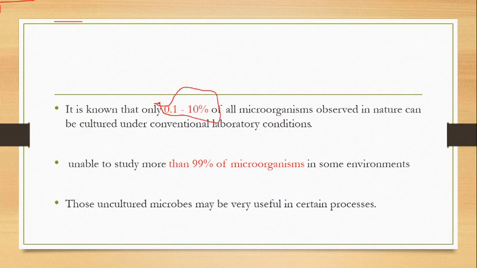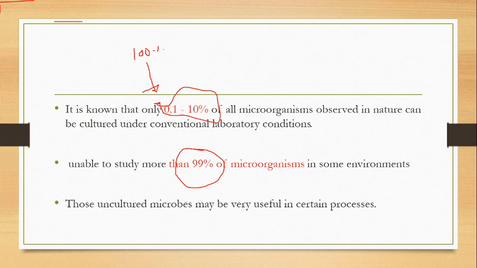Means if 100% of microorganisms are present on the earth, only 0.1 to 1% are being studied and understood for their metabolic properties and morphologies. The rest 99% of the microorganisms are still not studied. Isn't it shocking?